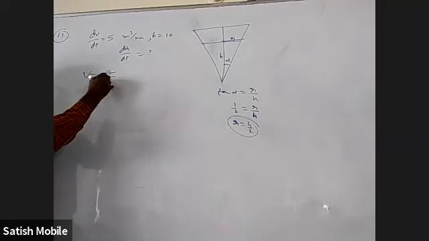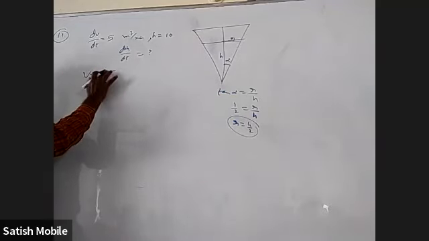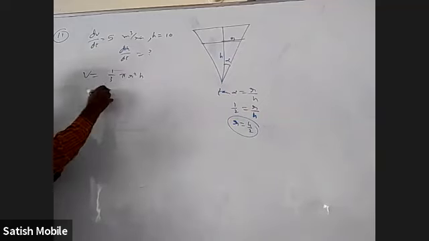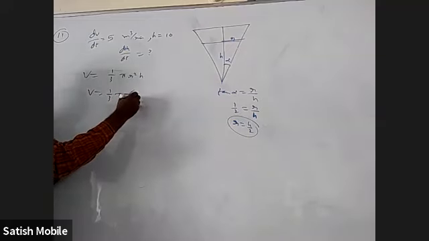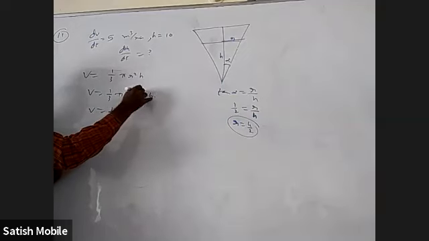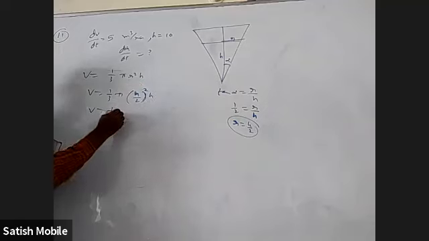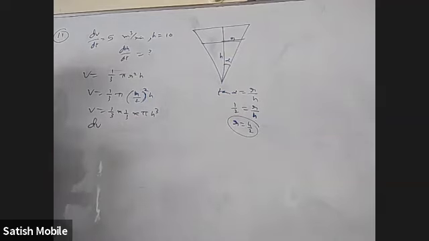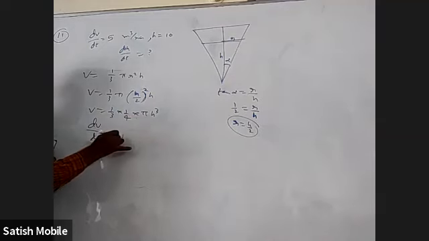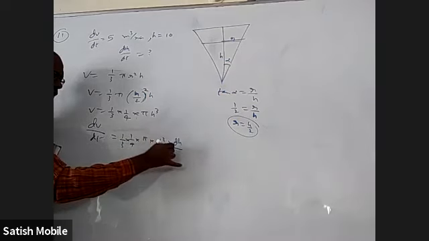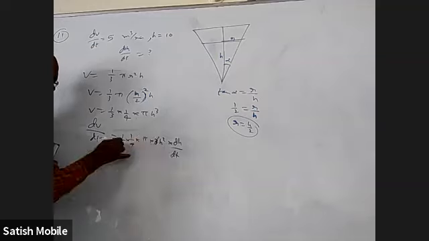Okay. Normally the volume formula is 1/3 pi r square h. But you have to convert the formula only in terms of height. So 1/3 pi, in the place of radius, I can write h by 2. So 1/3 into 1 by 4 into pi h cube. Okay. Now when you differentiate, dV by dt equals 1 by 3 into 1 by 4 into pi into 3h square into dh by dt. 3 and 3 will cancel.